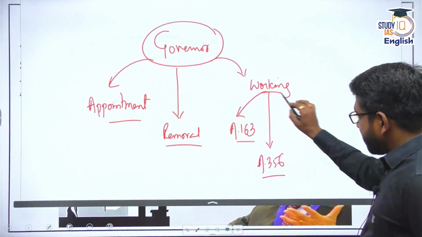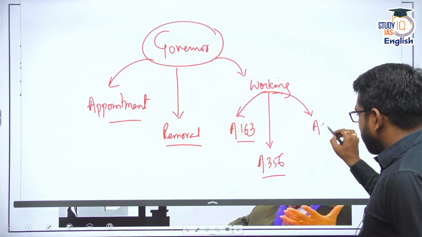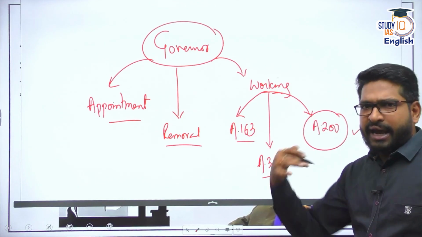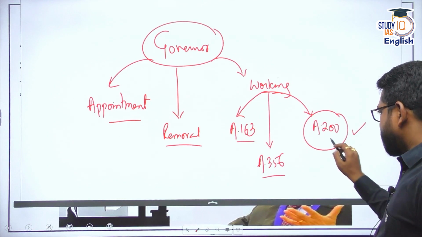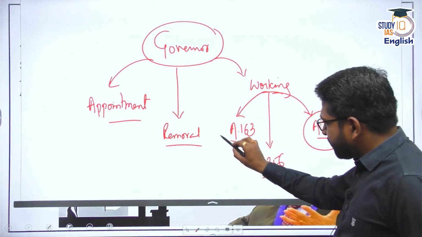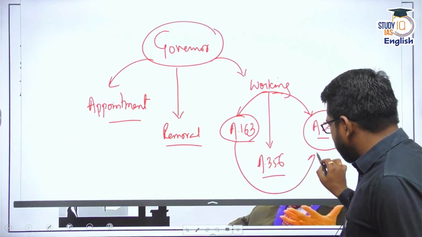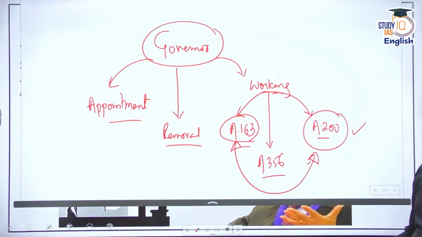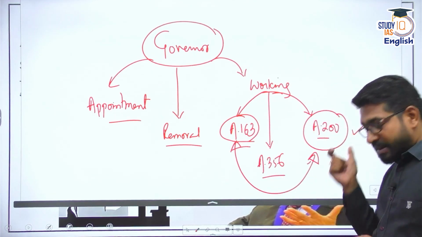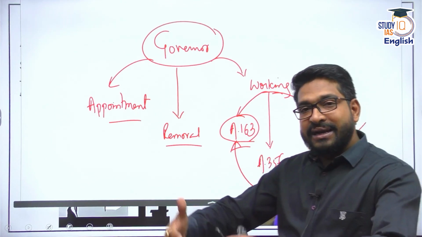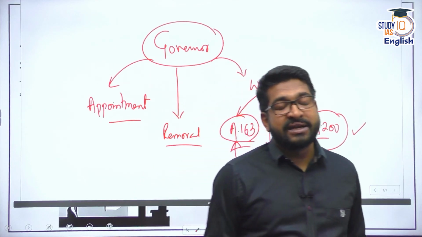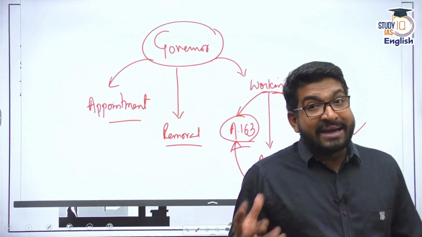And there is another aspect which is connected to Article 200, through which the governors control the state legislature. I would say today's discussion is about Article 200, and we can club that with Article 163 as well, so that using the discretionary powers, the governors are somehow holding the state legislature behind, or holding the powers of the state legislative assembly at stake, right?